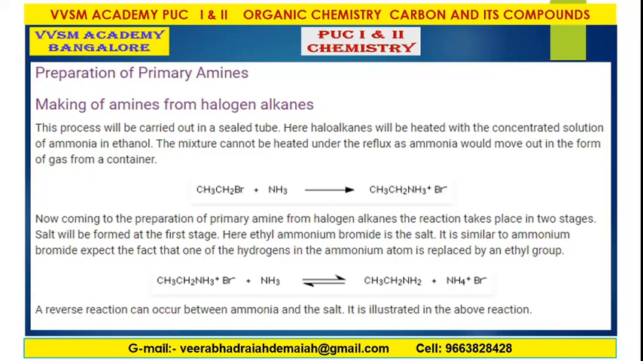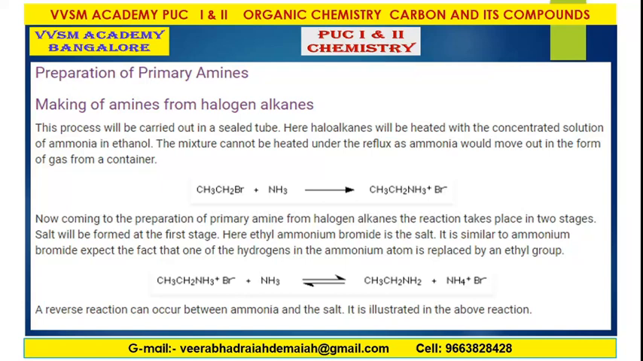Preparation of primary amines, making amines from halogenoalkanes. Halogenoalkanes mean alkanes derived from halogen. What is halogen? In Greek terminology, halo means salt, gen means producer. Halogen means salt producer. This process will be carried out in a sealed tube. Here, haloalkanes will be heated with a concentrated solution of ammonia in ethanol. The mixture cannot be heated under reflux as ammonia would escape in the form of gas from the container. The reactions are in sealed tubes.